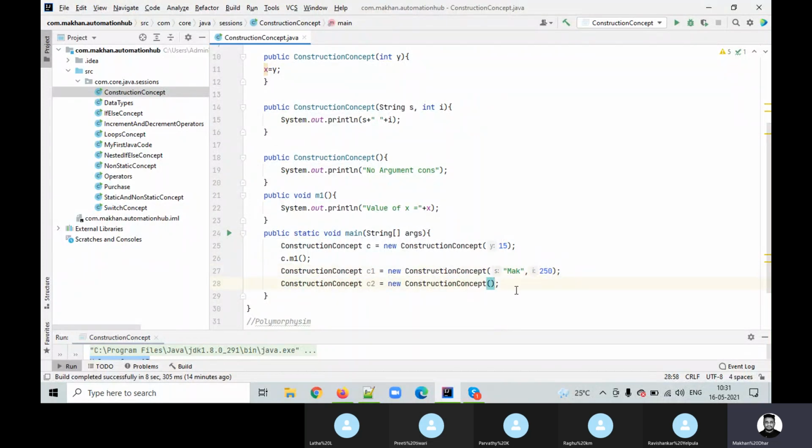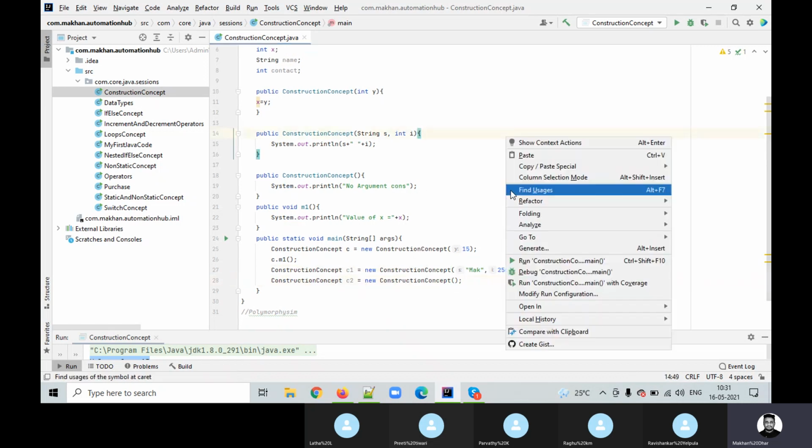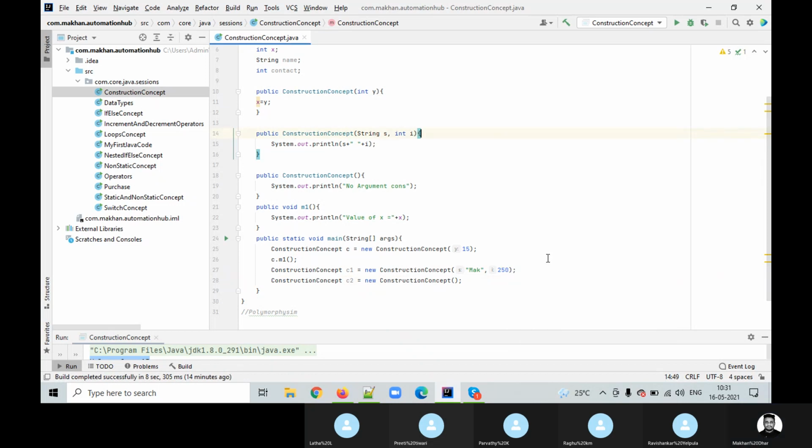Now here you can see there is no argument, right? Because I am referring to this one. So if I print right now, I will get the value for the first constructor, at the same time for the second constructor, and the third time for whatever I am writing. Okay, let's run this and understand.